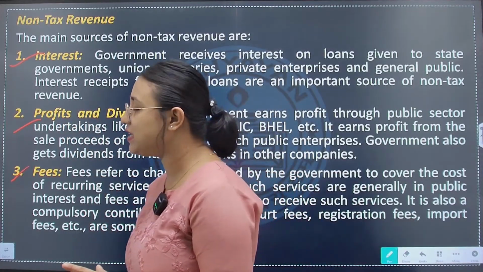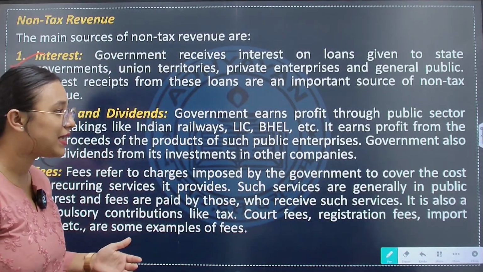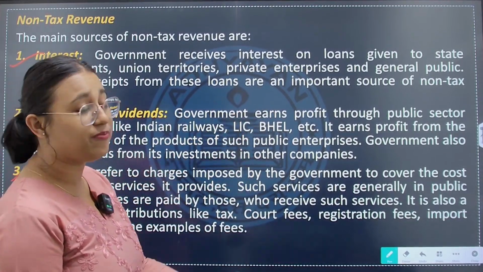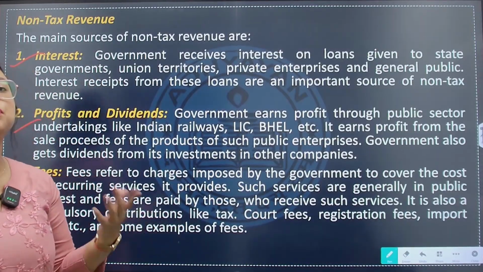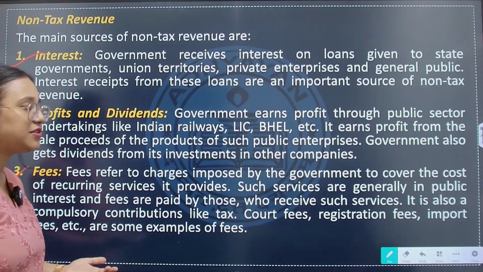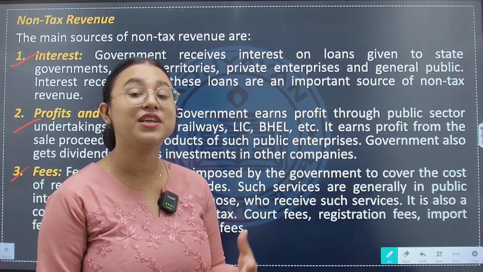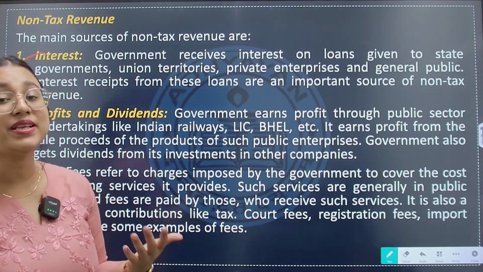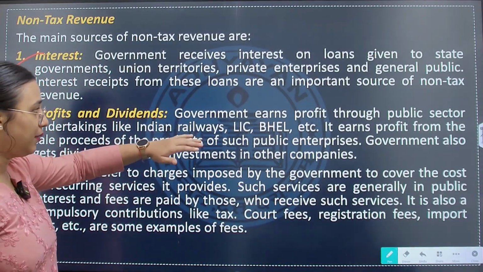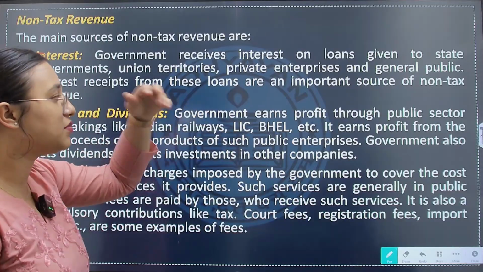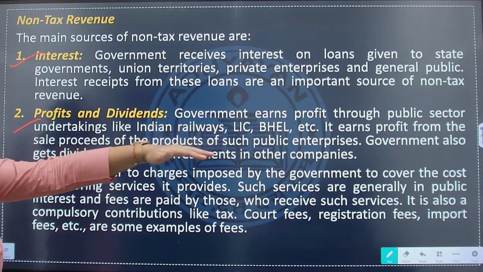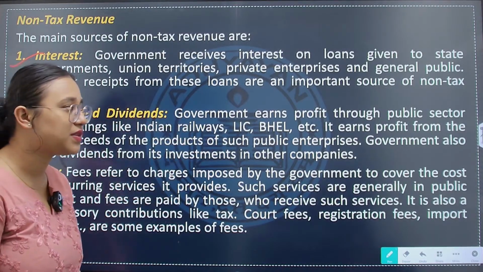Then profit and dividend. Now there are many public sector undertakings or PSUs, like Indian Railways, LIC, BHEL, and so on. The government earns profit from these. That means the public sector enterprises or undertakings, since they are under the government, therefore the government takes a profit out of what it has earned in a particular year, like Indian Railways, LIC, BHEL, etc. BHEL is again a company. So, it earns profit from the sale proceeds of the products of such public enterprises.